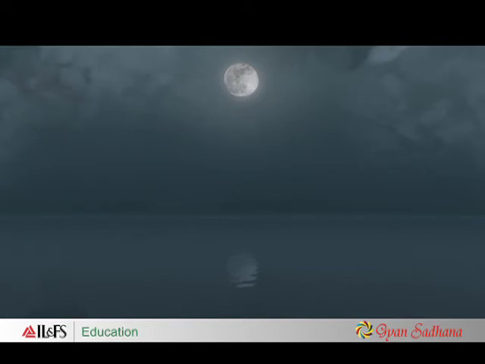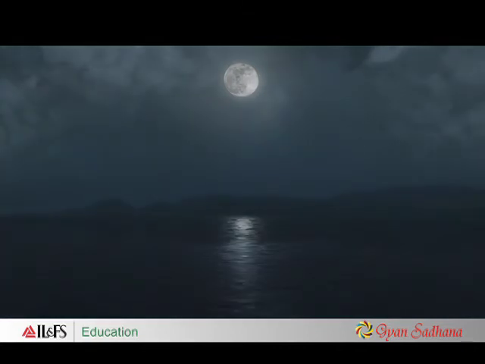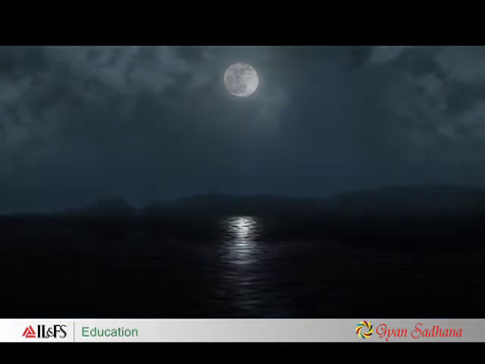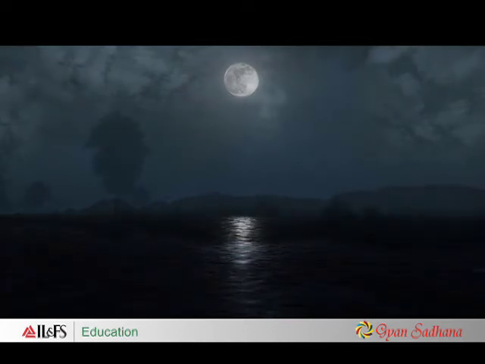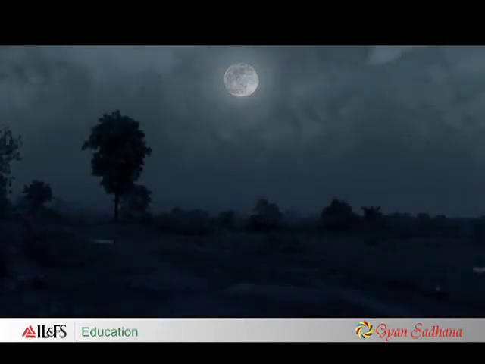Now let us see an image on a disturbed water surface. Here the image looks much distorted because the surface of the water is wavy. The reflection is more diffused and less regular. And when the moon is in the sky and you look down on the ground, can you see an image of the moon? No. Why is it so? It is because the surface of the land is very rough. The reflection is completely diffused.